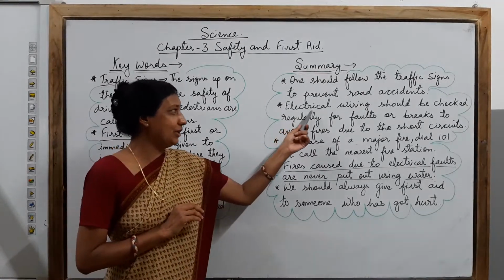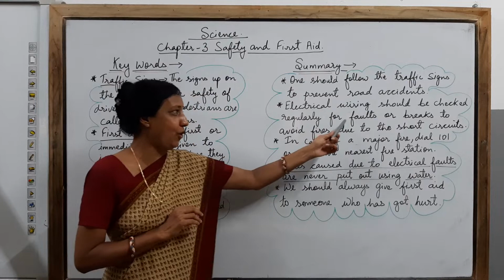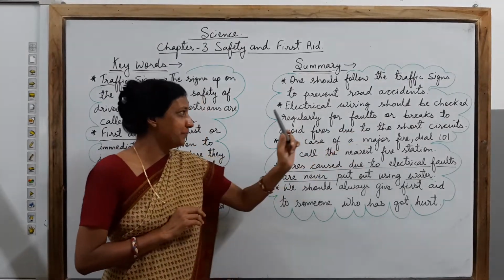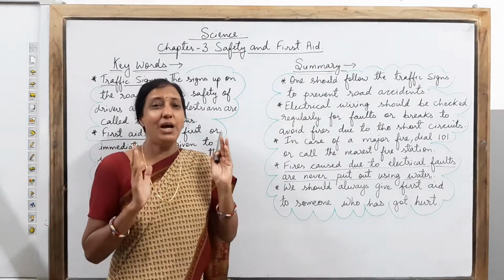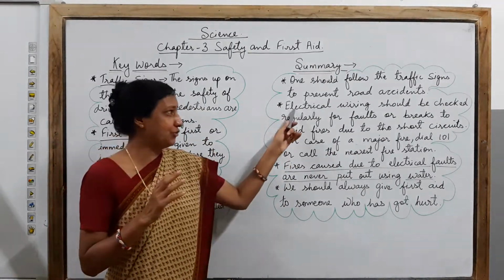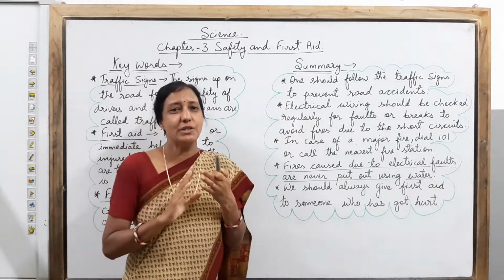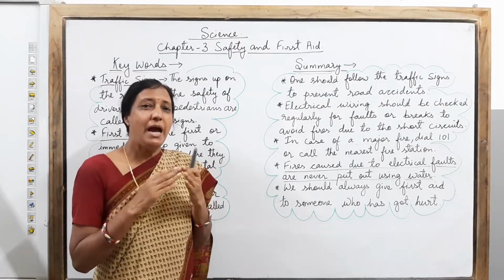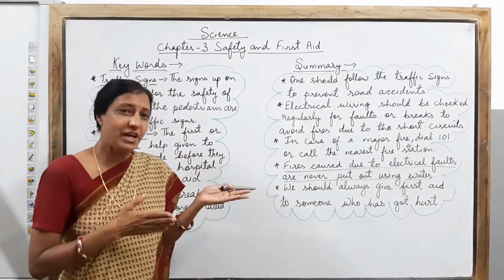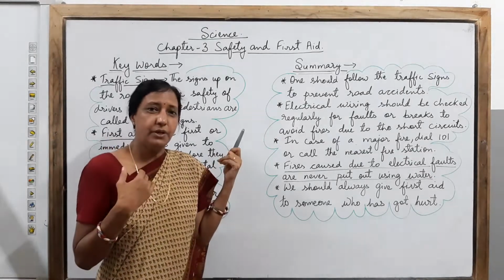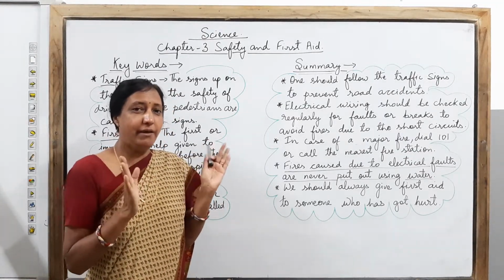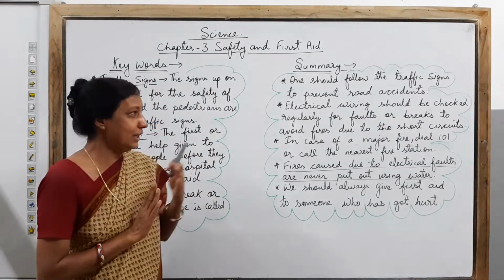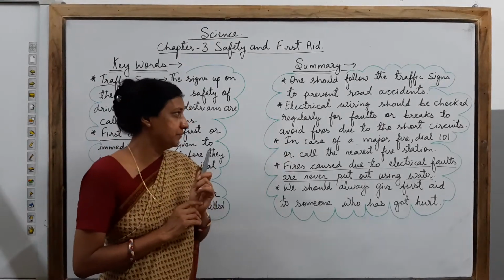Next point says the electrical wiring should be checked regularly for faults or breaks to avoid fires due to short circuit. So again, we have to have a proper checkup from time to time of the electric wiring, because they might have a short circuit, as some of the plastic covering can come out and get removed in course of time. So if the plastic covering is not there, you have to have a checkup and then change the complete wiring, so that you can avoid any kind of short circuit.